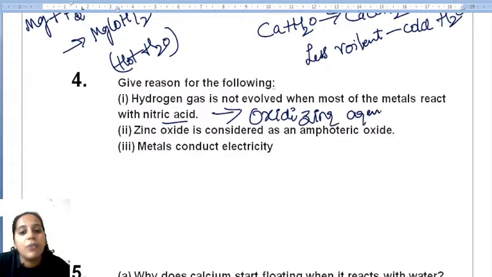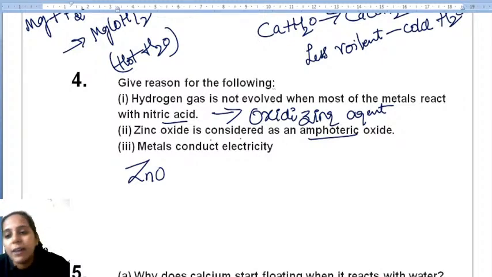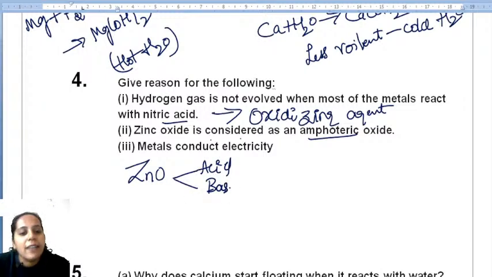Very important question: zinc oxide is considered an amphoteric oxide. Why? Tell me, children, why zinc oxide is called an amphoteric oxide? Because zinc oxide reacts with both acids as well as bases. It reacts with both acids and bases to form what? It forms salt and water.